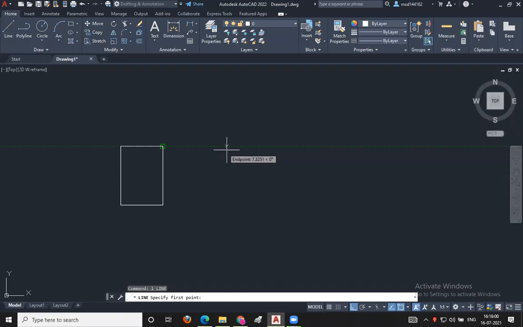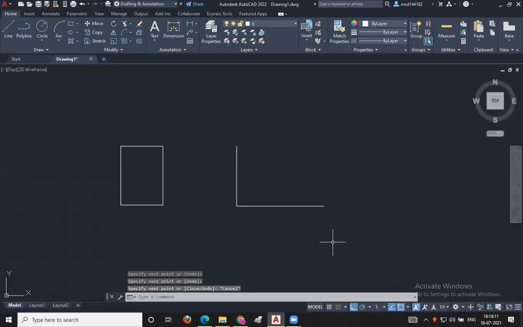First of all, I have activated the line command here. I will take a point like this, draw a vertical line like this, then draw a horizontal line like this. Then I will press the escape button. What is the next step? Offset, sir. O enter.